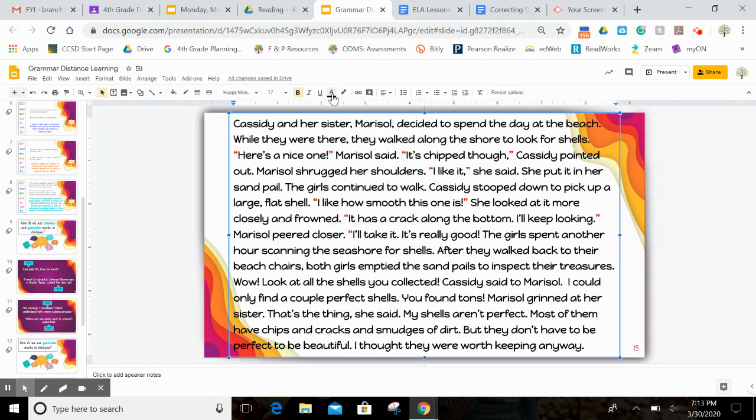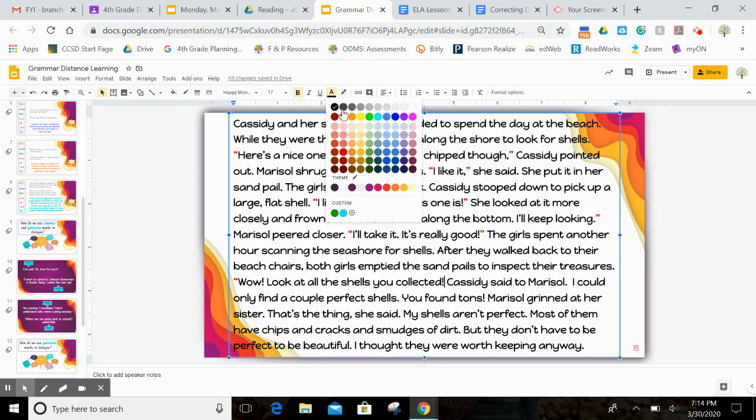You don't have to put a set around every single sentence that they say. You just put one at the beginning of when they start and the end of when they stop talking. The girls spent another hour scanning the seashore for shells. After their beach chairs, both girls emptied their pails to inspect their treasures. Okay, nobody's talking there. It's just what they're doing. Wow, look at all the shells you collected, Cassidy said to Marisol. All right, I see some dialogue. Right before wow, and right after the exclamation mark after collected.